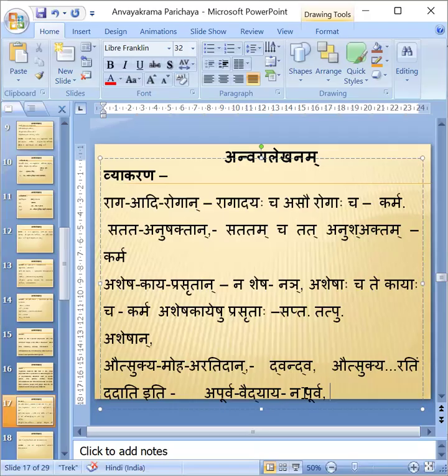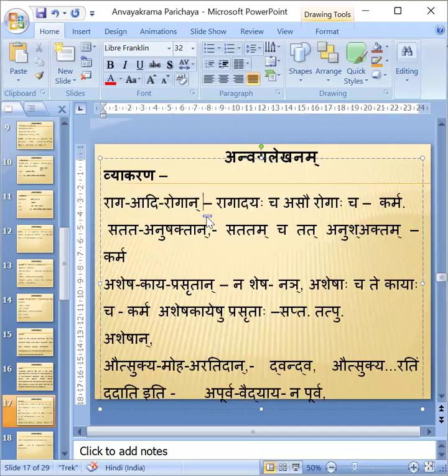Therefore which samasa will happen? If Visheshana is there, Karmadharaya. Karmadharaya. Apurvah cha asau vaidyah cha. Apurva vaidyah. In shloka, we should not see the final vibhakti. Final vibhakti we have to leave and we have to take the original word.